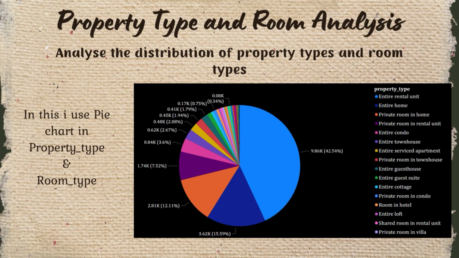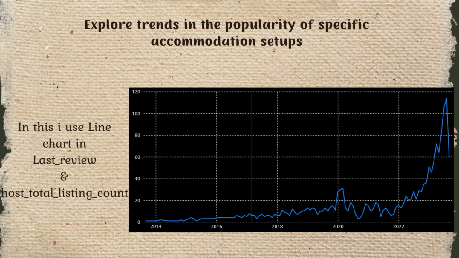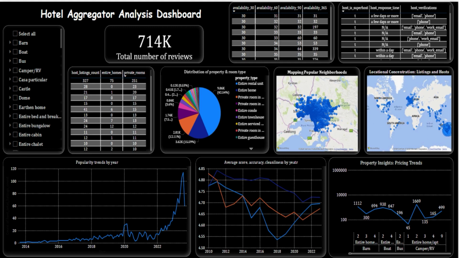Our next objective is to look at the distribution of property types and room types. Here we use a pie chart, so we can see that the entire rental unit has high values. In the next objective, we explore trends in the popularity of specific accommodation setups. Here we use a line chart to see the popularity of accommodation, like in which year which property is highly popular for rental purposes.